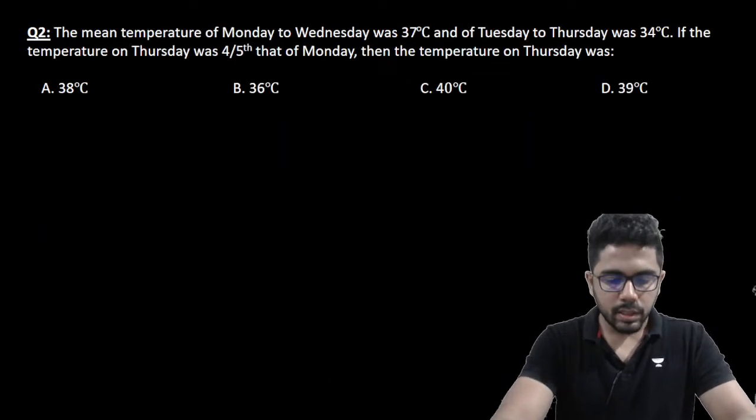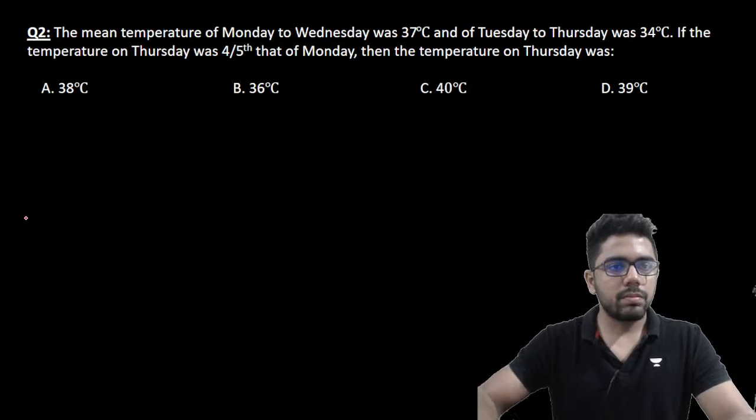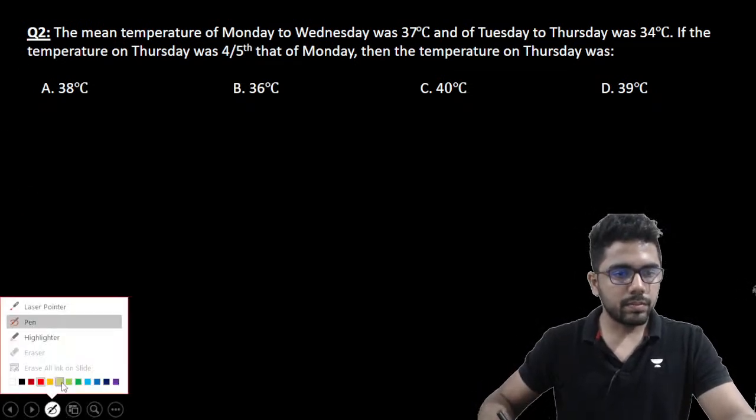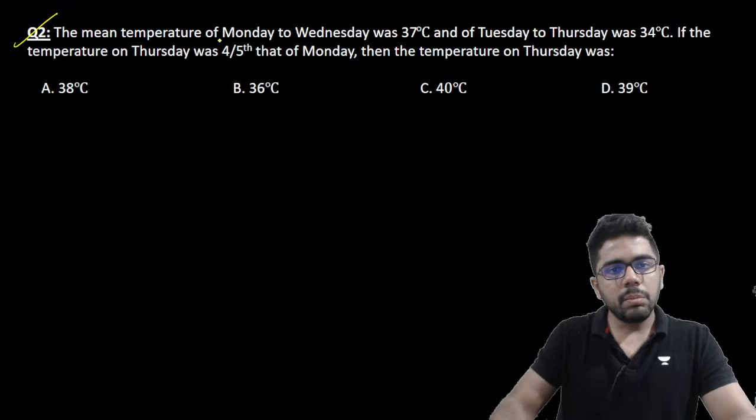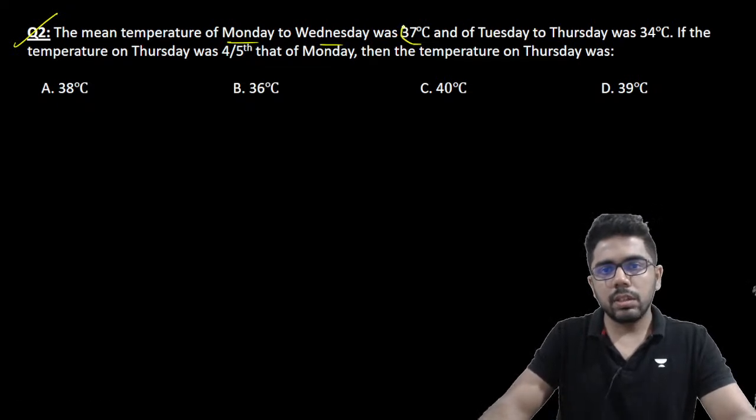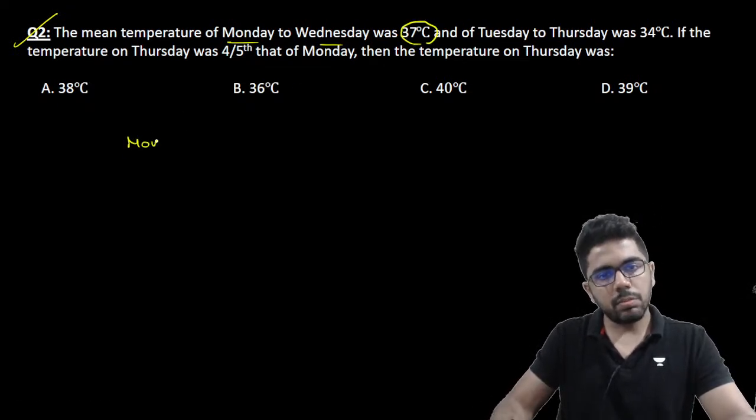So hope this is clear. Let us go to the second one. Let's see this one. इसको कैसे solve करें? The mean temperature of Monday to Wednesday was 37 degrees centigrade. That means Monday plus Tuesday plus Wednesday.